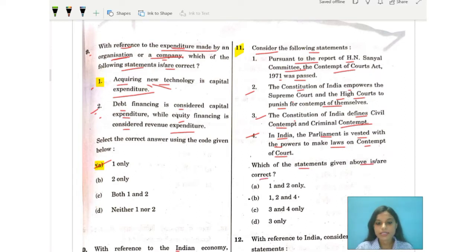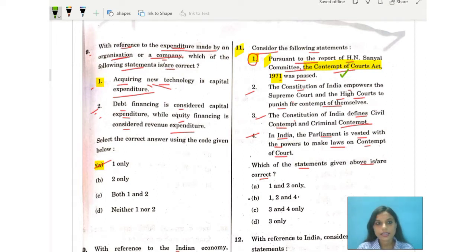Let us consider each of these statements once again. Number 1 means that the Contempt of Courts Act was passed in 1971, and it was passed on the recommendations of the H.M. Sanil Committee. So obviously this one is correct.